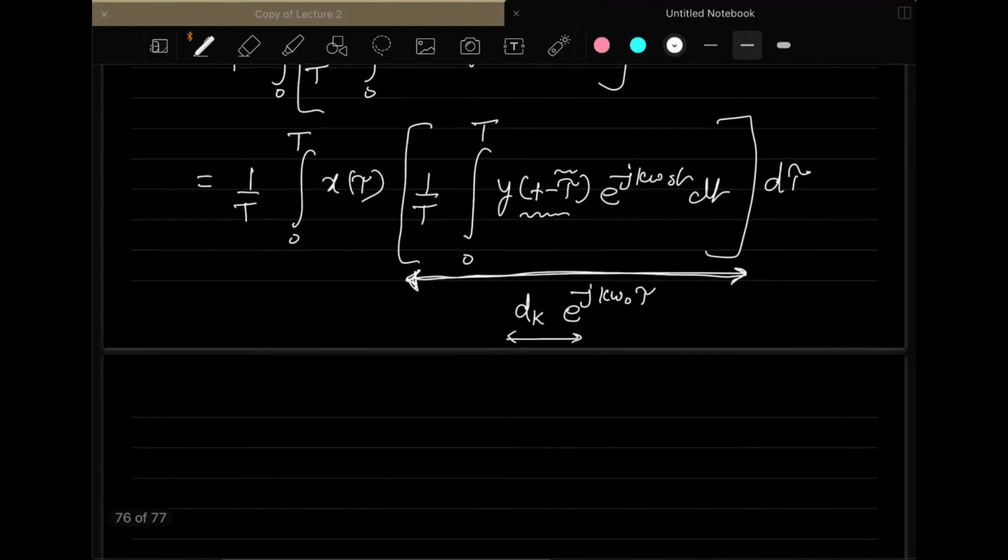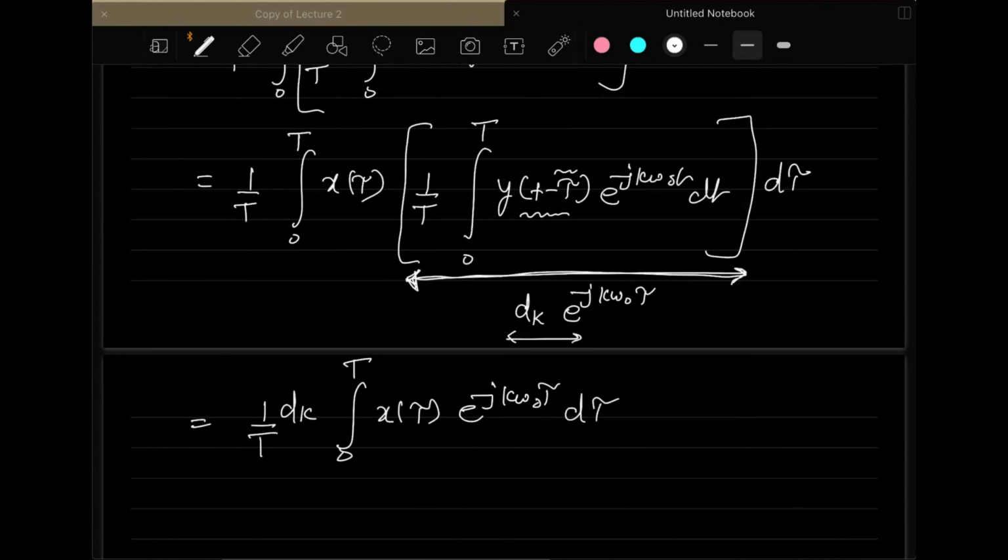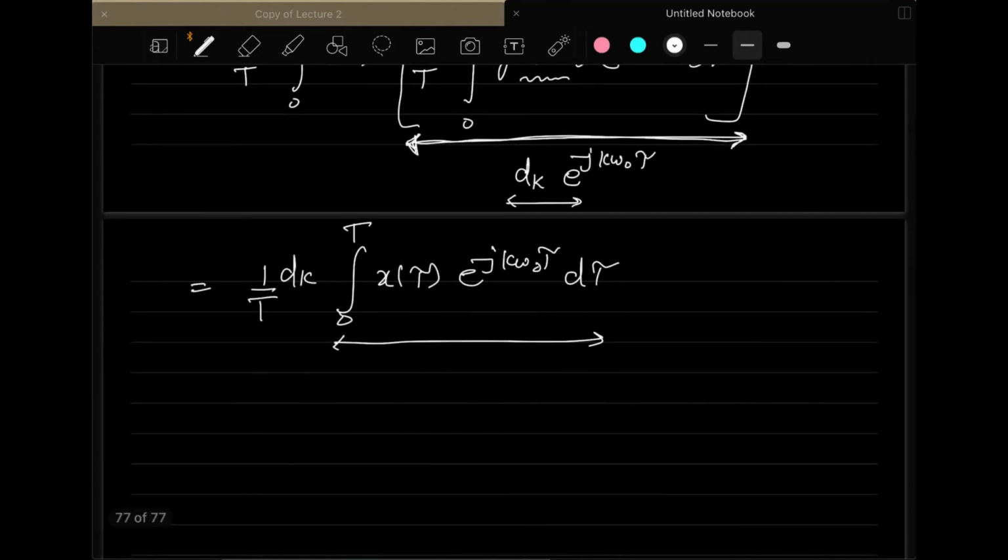So once you have this, you can take d_k outside, and you can take the integral here, and then you have x(tau) e to the power minus jk omega naught tau d tau, and this one you already know is the evaluation for the exponential Fourier series coefficients for x(tau). So that will be equal to c_k.